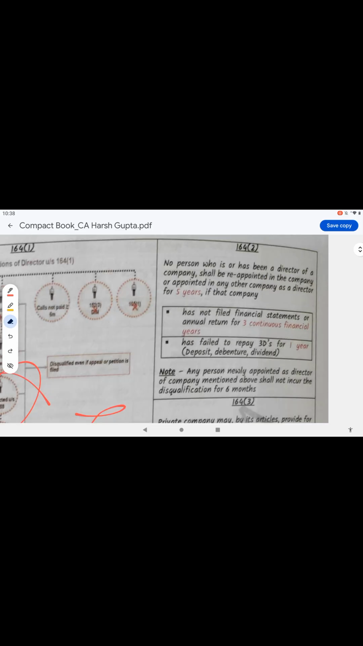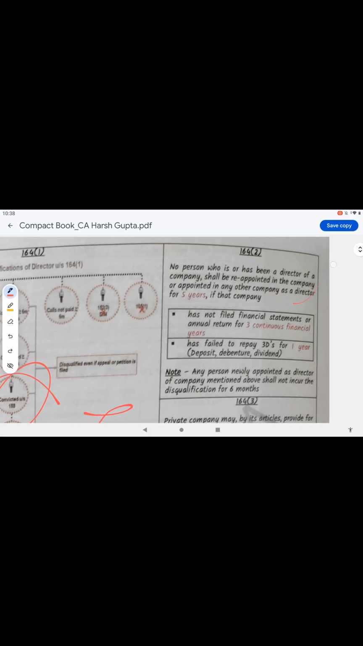Let me explain that. First point, no person who is or has been a director of the company shall be reappointed in the company or appointed in any other company as a director for 5 years. See, he cannot be reappointed or appointed as a director for 5 years if he commits these 2 defaults. What are those 2 defaults? Continuously he did not file the financial statements and annual returns for 3 years.